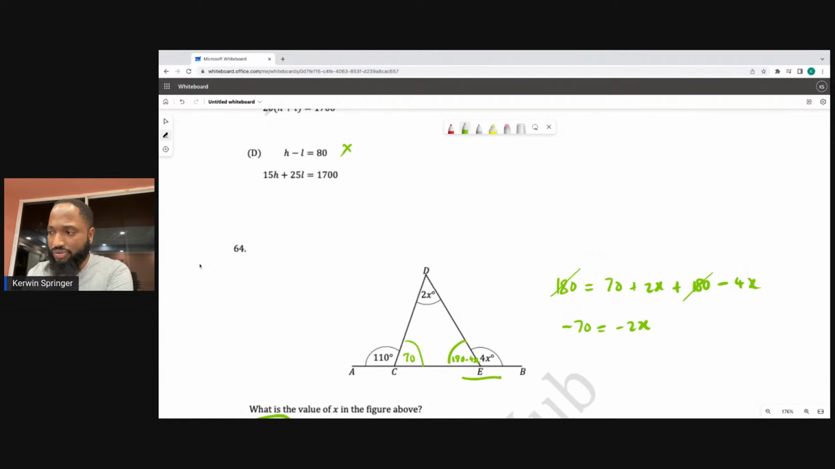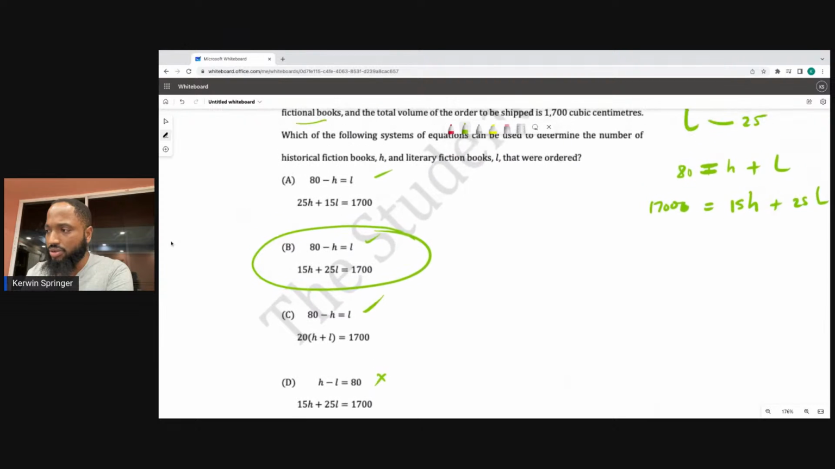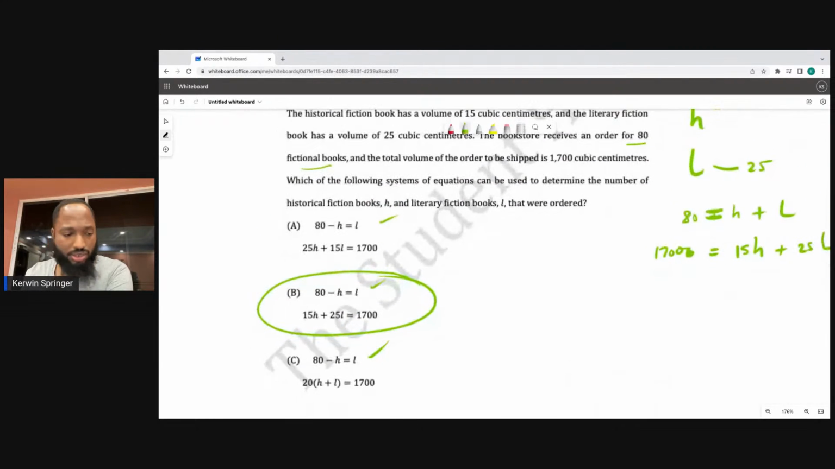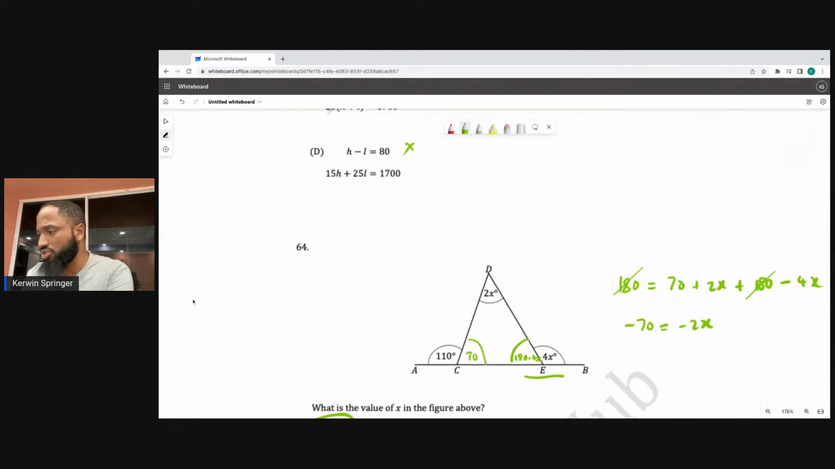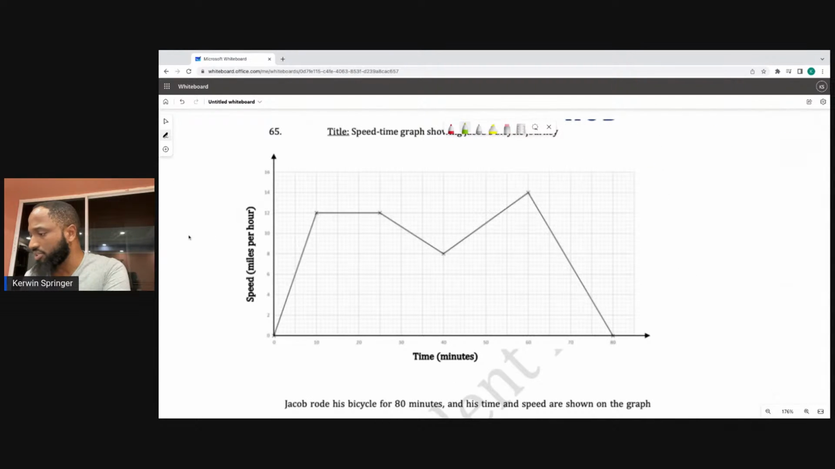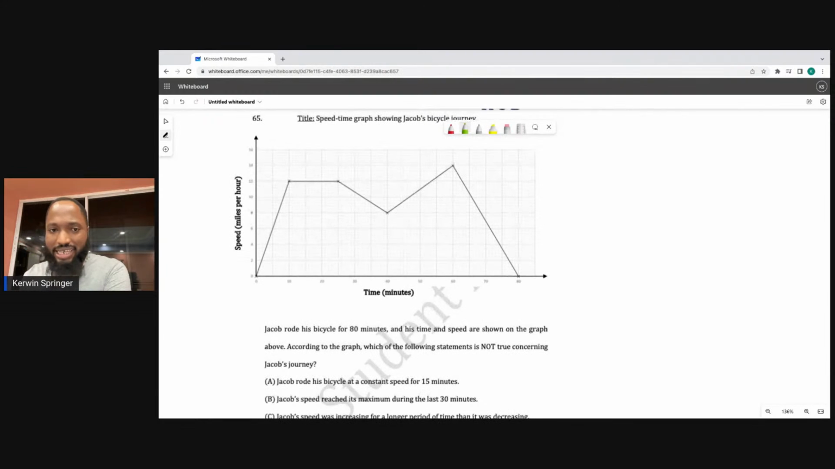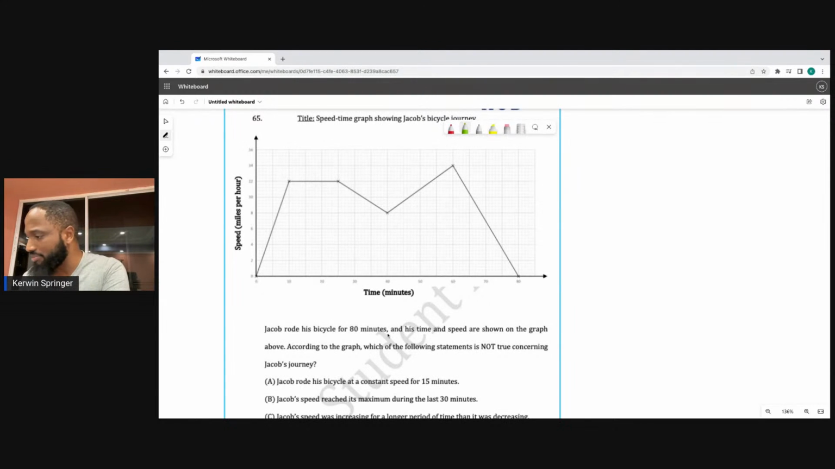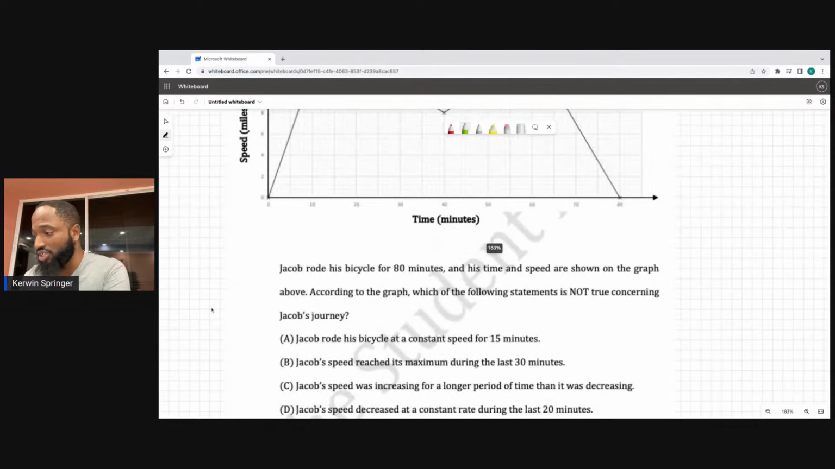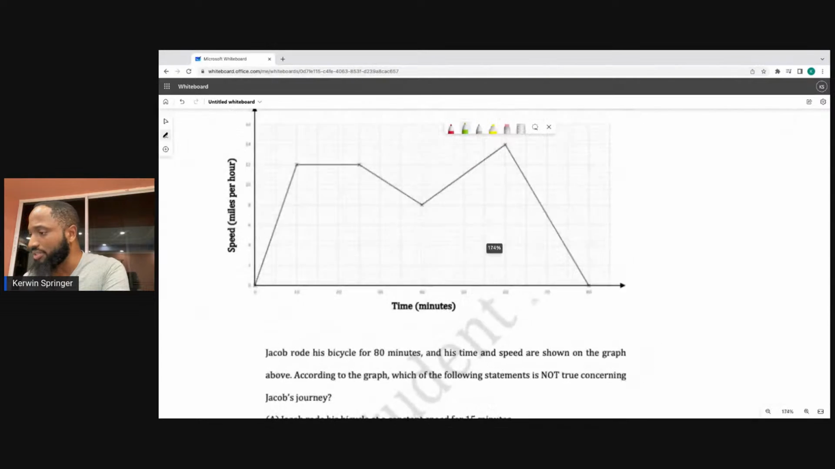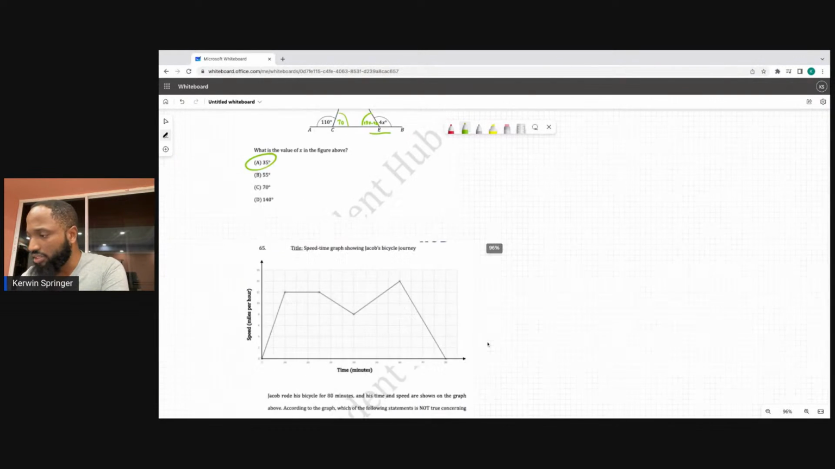Did I make a mistake for 63? 63 was good. This is a speed-time graph. Jacob rode his bicycle for 80 minutes, and his time and speed are shown on the graph above. According to the graph, which of the following statements is not true concerning Jacob's journey? Jacob rode his bike at a constant speed for 15 minutes. That is true.